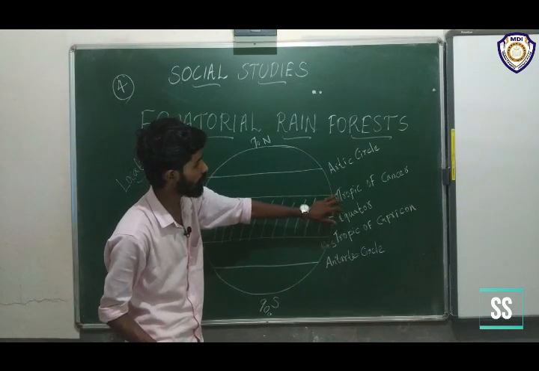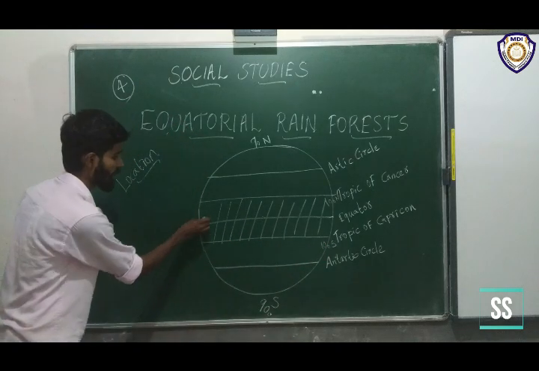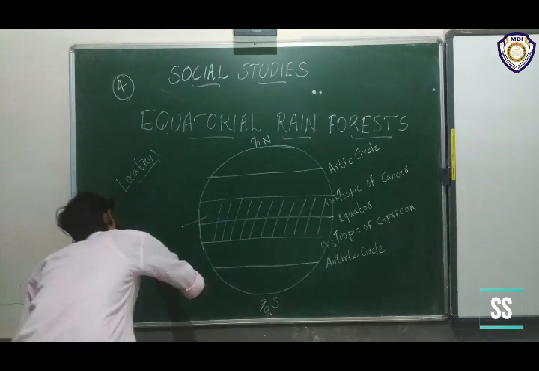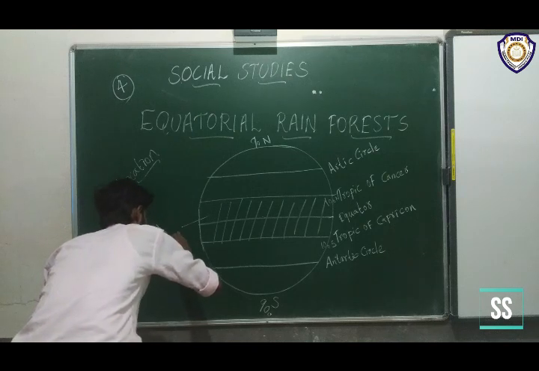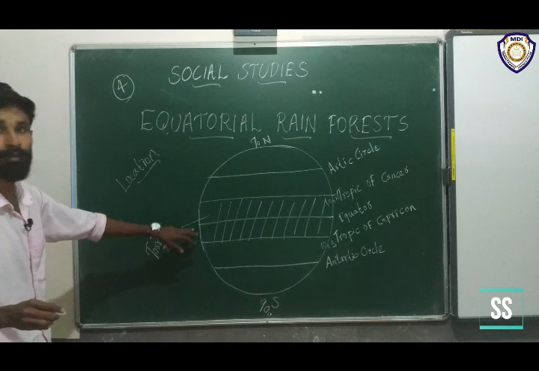The area lying between the Tropic of Cancer and Tropic of Capricorn, we can name it as Torrid Zone. What's the name? Torrid Zone.